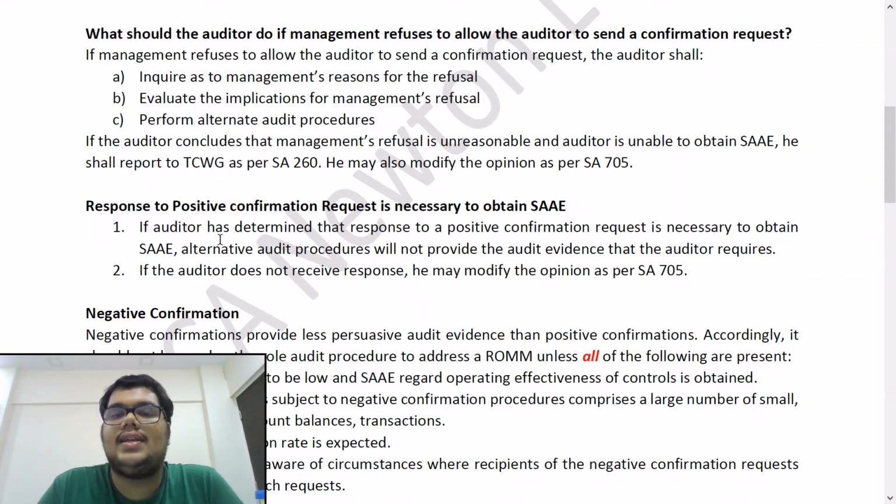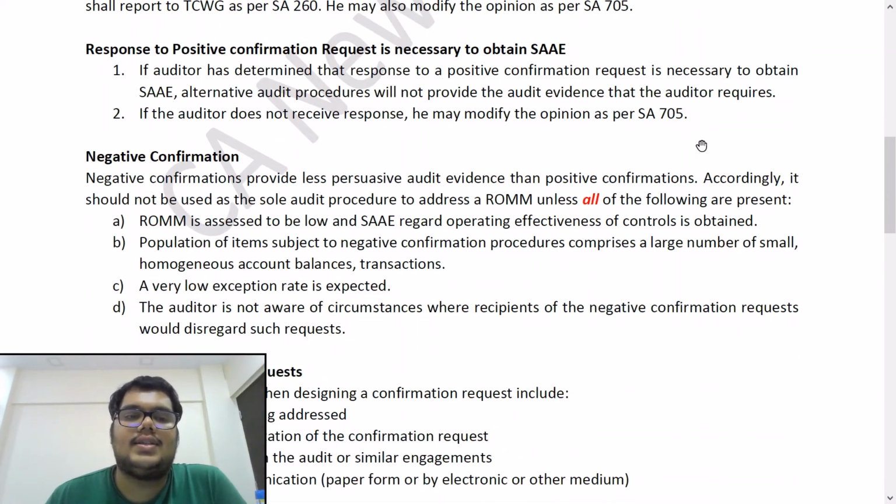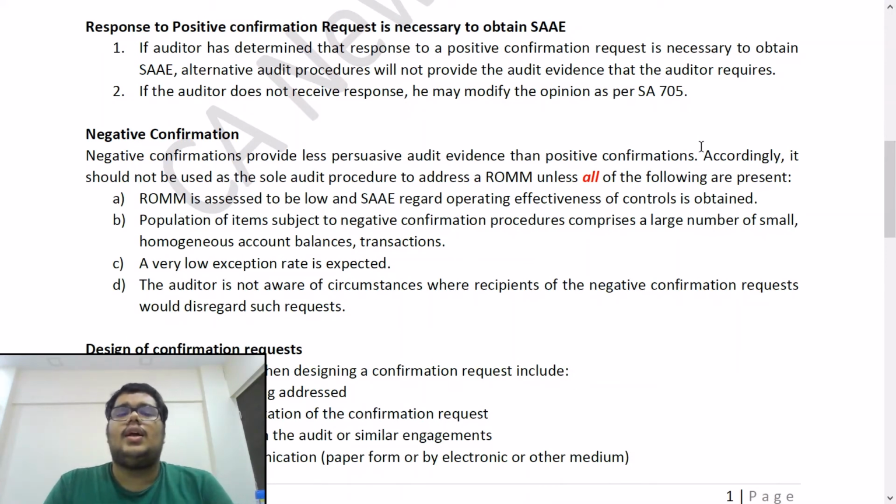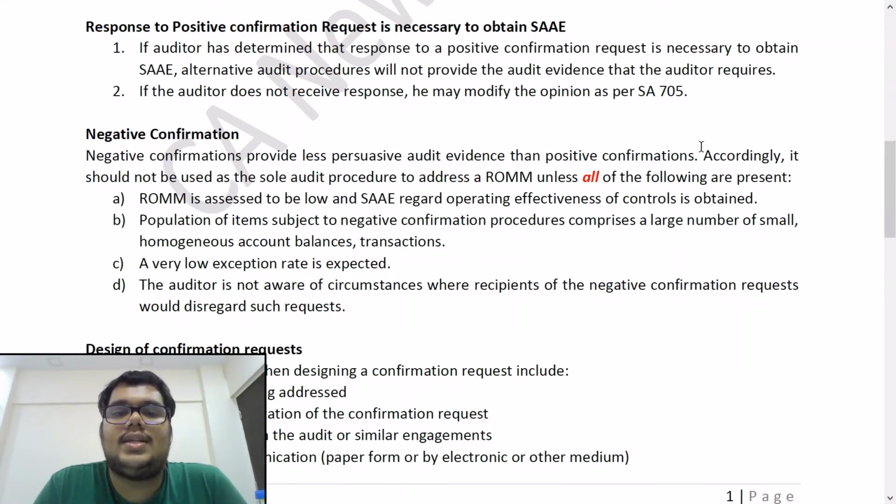So, if the auditor feels that the management's refusal is not reasonable and the auditor is unable to obtain the audit evidence that he wants, he should communicate it with those charged with governance. He may also modify the opinion as per SA 705. So, like I said, if the debtor balance is material and the management is refusing you to send the confirmation, you may have to modify your opinion in the light of insufficient audit evidence. Next question. The response to positive confirmation request is necessary to obtain sufficient appropriate evidence.